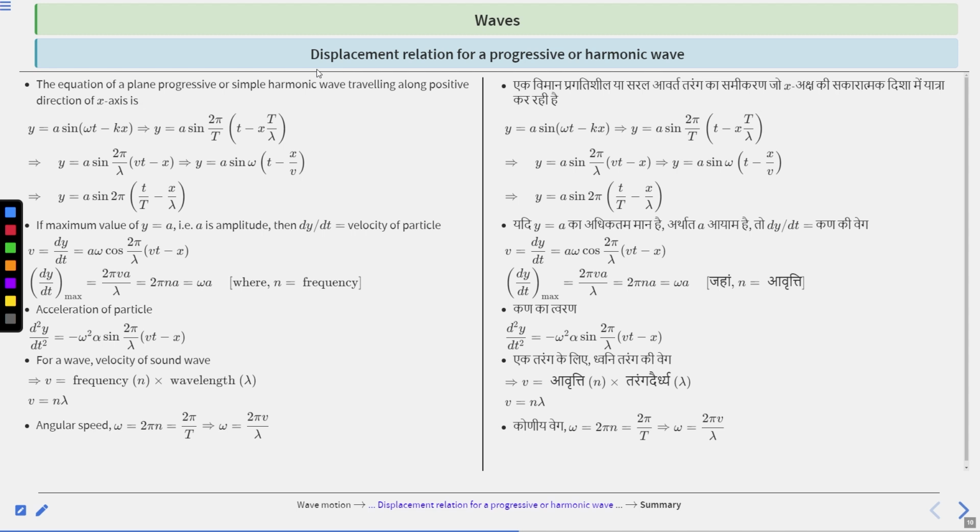Next is the displacement relation for a progressive or harmonic wave. The equation of a plane progressive or simple harmonic wave traveling along the positive direction of the x-axis is y equal to a sin(omega t minus kx). That is, y equal to a sin 2 pi by T times (t minus x by v), where v is lambda divided by T.